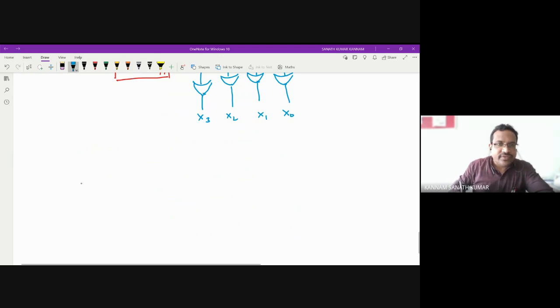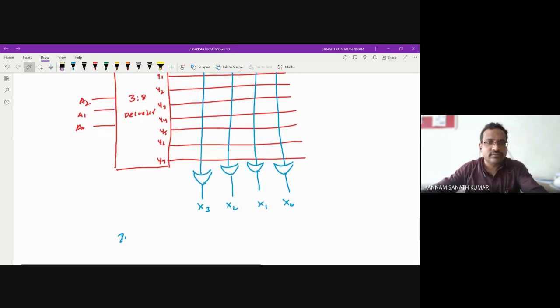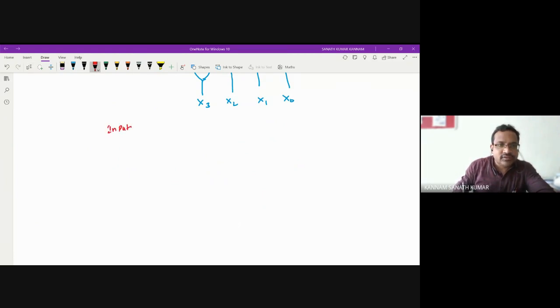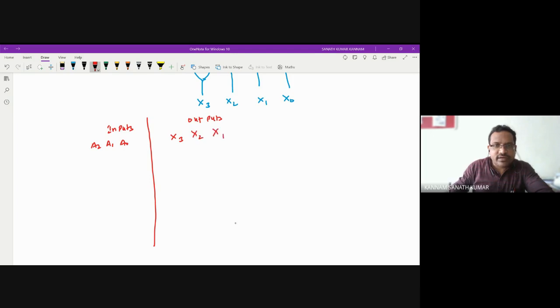There are 3 inputs and 4 outputs. The inputs are A2, A1, A0, and the outputs are X3, X2, X1, and X0.